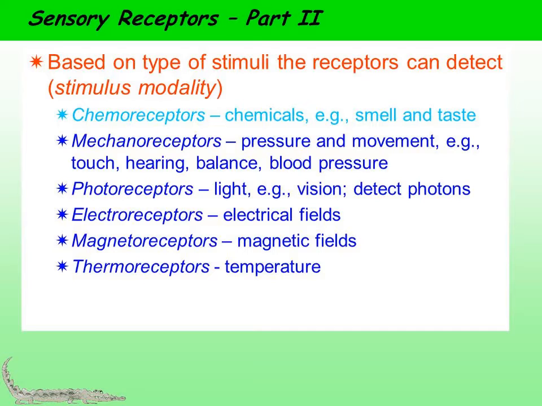Thermo means heat. Thermoreceptors are sensitive to heat. They lie on our skin. When we keep a finger on the skin, we can sense the temperature. Chemoreceptors are sensitive to chemicals.